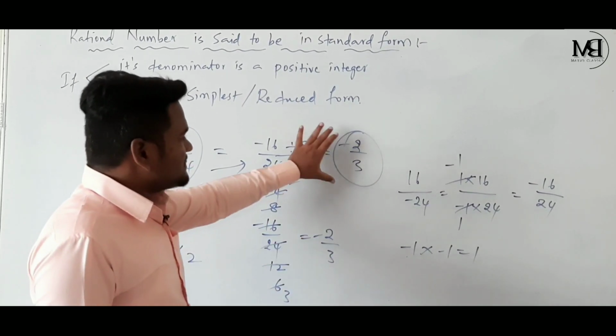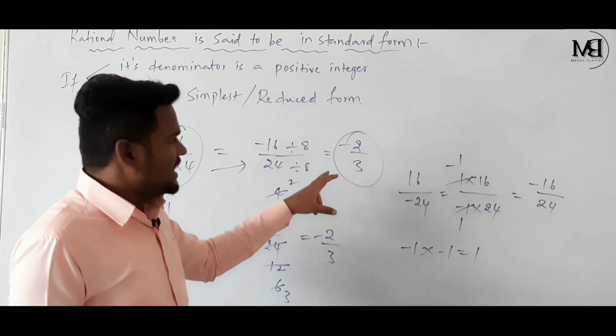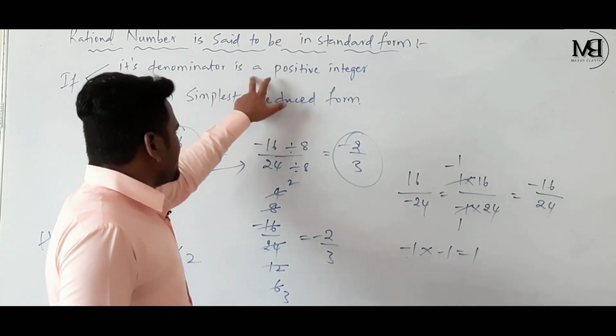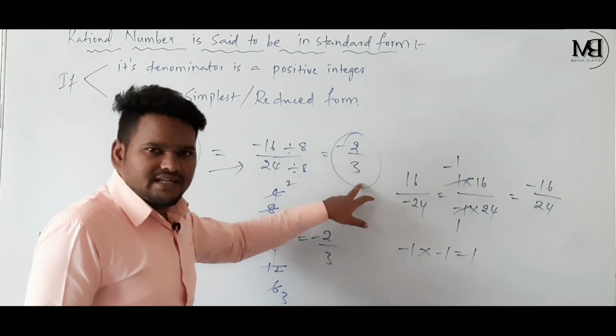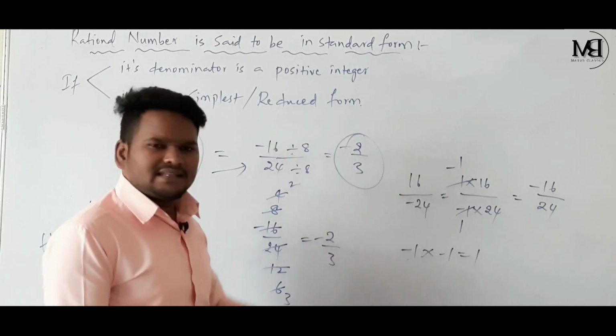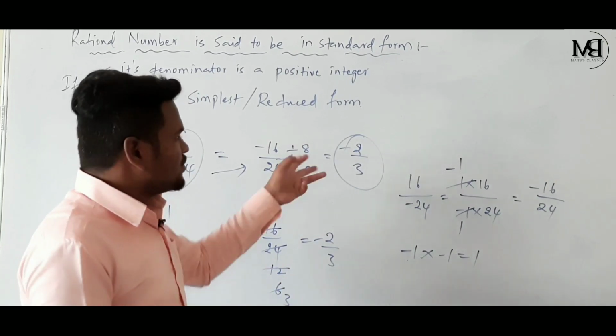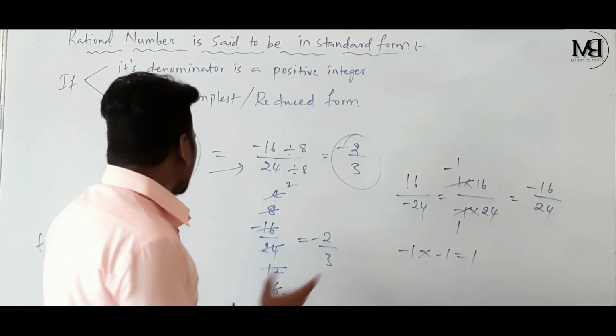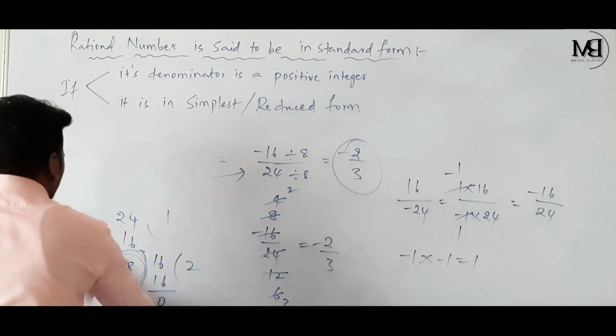That's it. Now this minus 2 by 3 is in standard form. See, first its denominator is a positive integer. Yes, the denominator is a positive integer, and it must be in simplest or reduced form. Yes, 2 by 3 is in its simplest form because 2 comma 3 are co-prime numbers. Okay, let's discuss one more example.